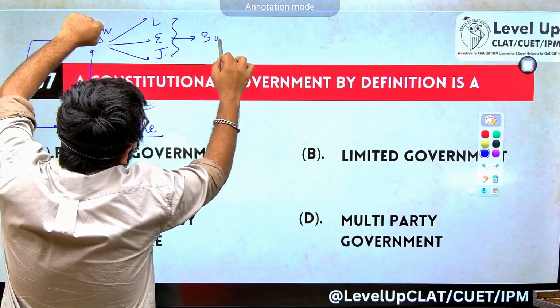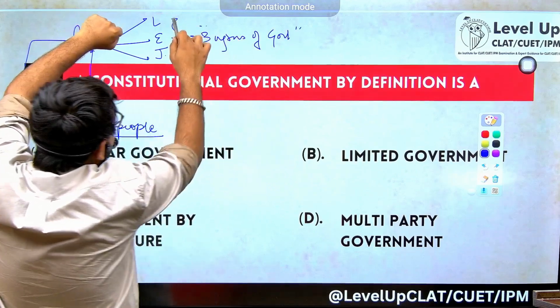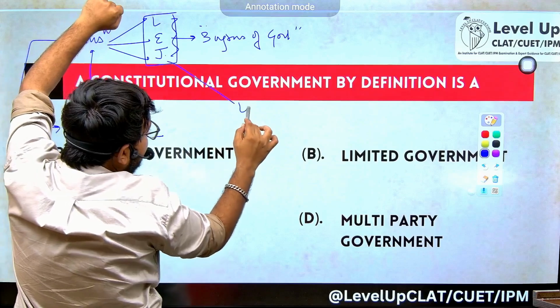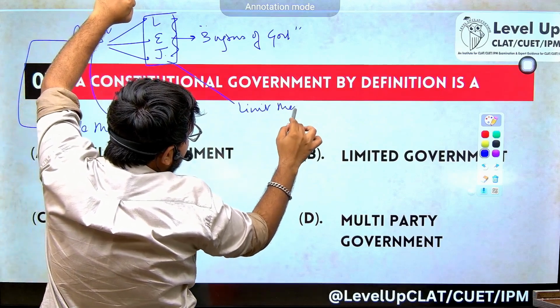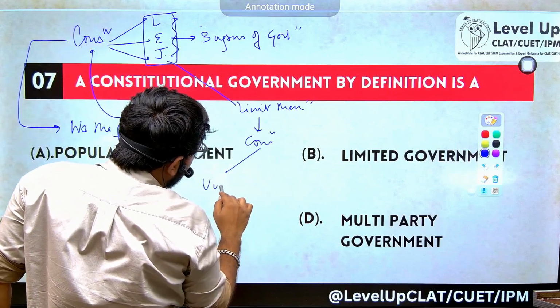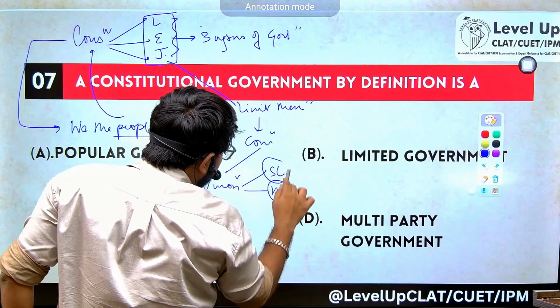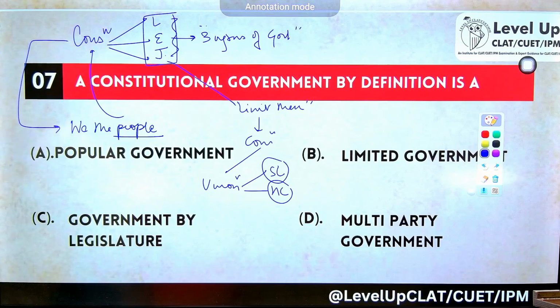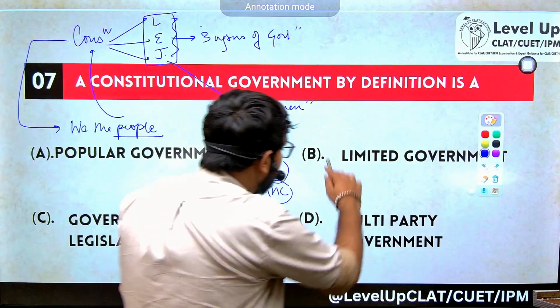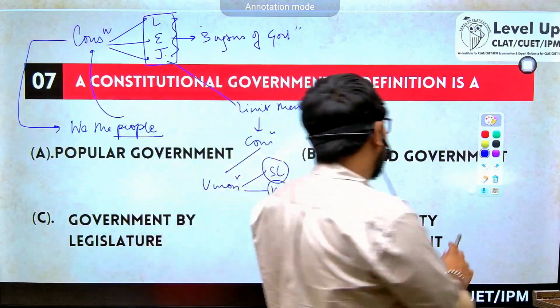These are the three organs of the government. Constitution in a way is trying to regulate all of these. So it is trying to limit them, right? इसके बाहर जाओगे, कॉन्स्टिट्यूशन के बाहर कुछ भी काम करोगे तो मैं उसको अनकॉन्स्टिट्यूशनल बोल दूंगा. कौन बोल देगा? सुप्रीम कोर्ट बोल देगा, नहीं तो हाई कोर्ट बोल देगा. समझ में आ रहा है? So a constitutional government by definition is a limited government.